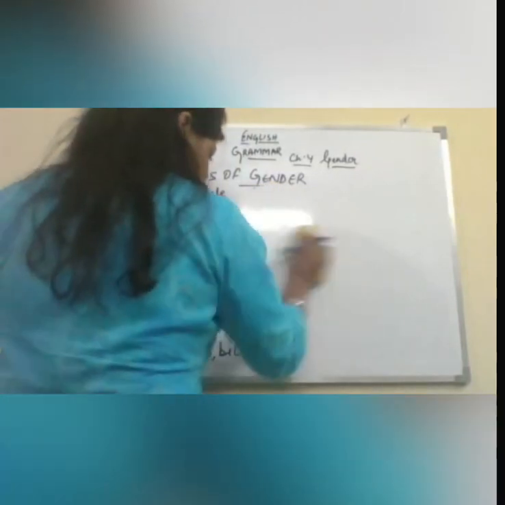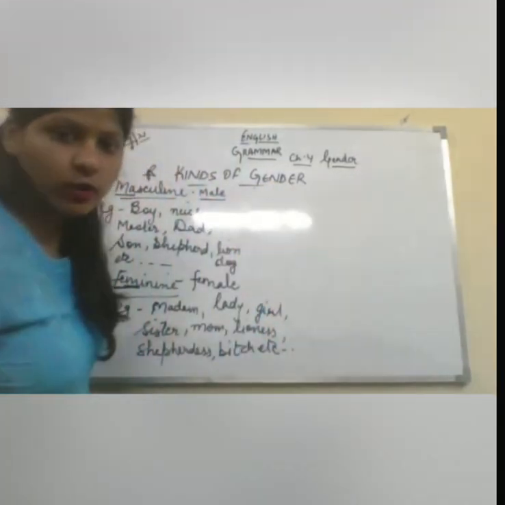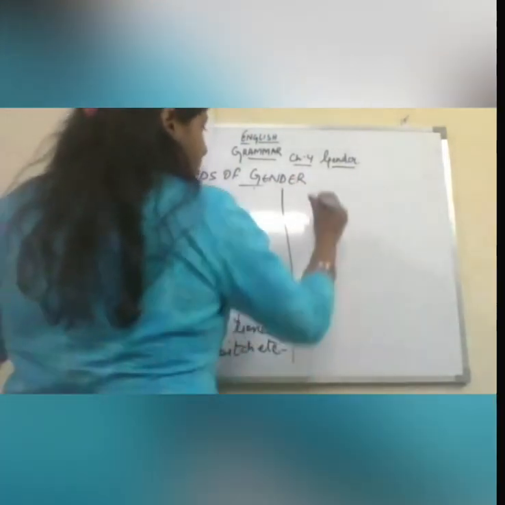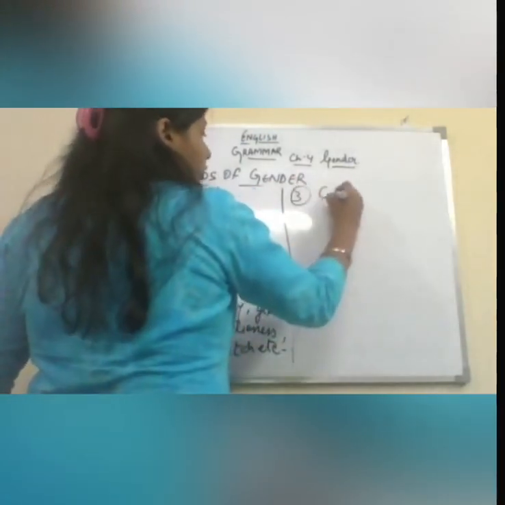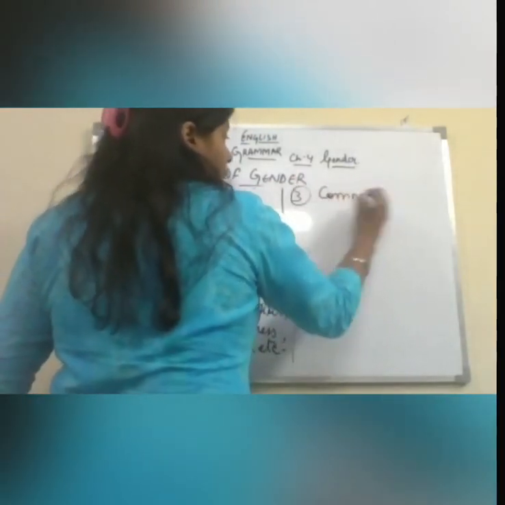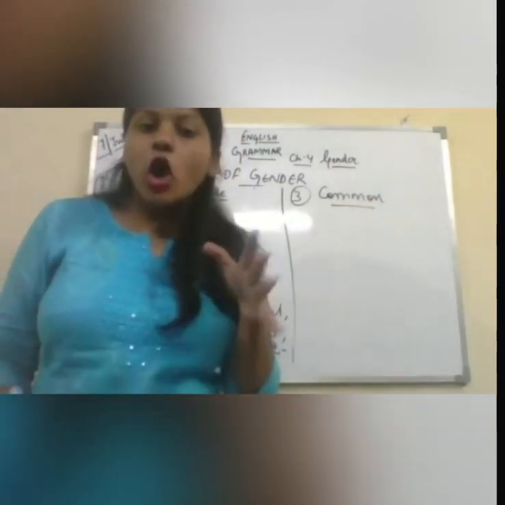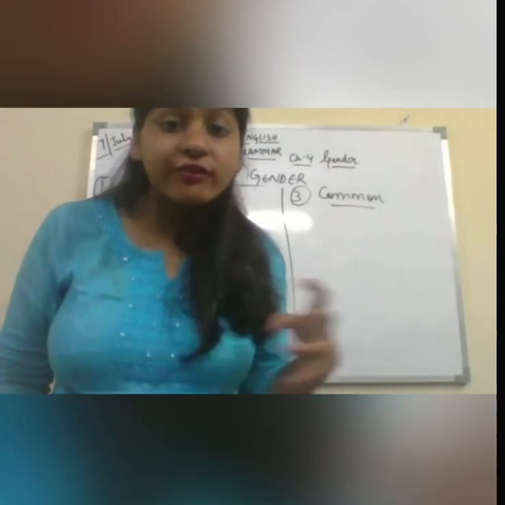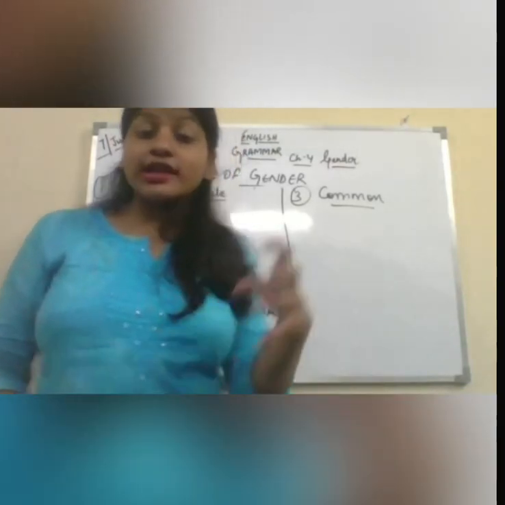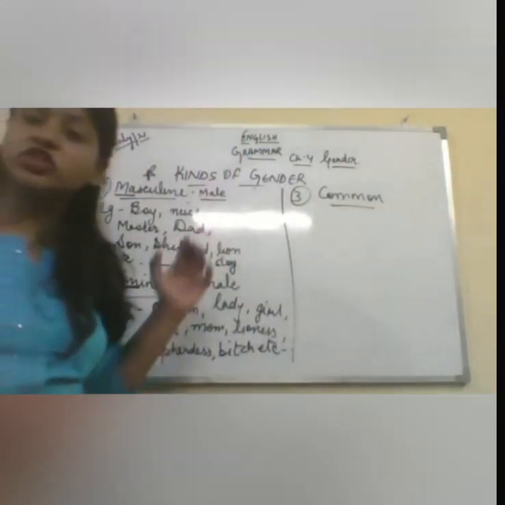Fine. So let's read about the common gender and then the neutral gender. Common. The word itself says common. Common means which is common to everyone, which is not defined as to which gender it is.